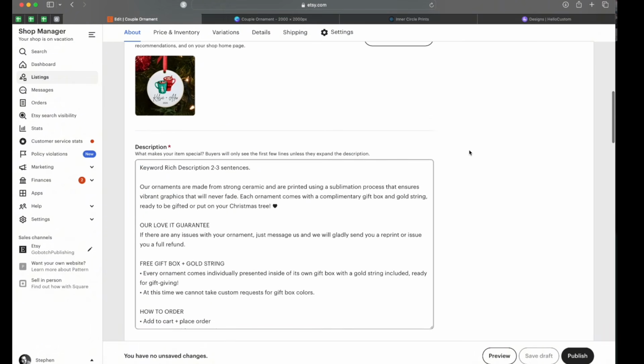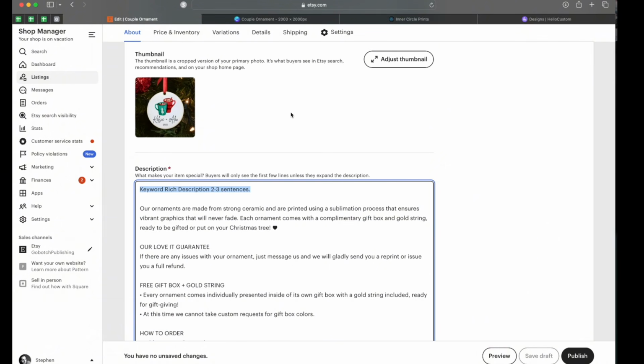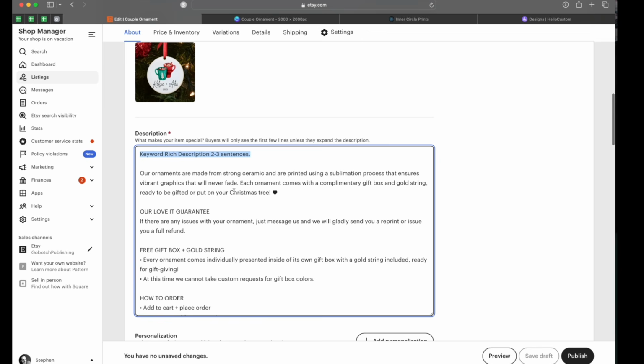Okay, let's go through the description. I use ChatGPT to create a keyword-rich description at the top of my description. And so it has to do with this specific micro market. Of course, this one would be a couple's ornament. And this is very important because Etsy is scanning every part of your listing to see who is your ideal customer. So if you can have a keyword-rich description right here, it's just going to help you get in front of the right eyes. And then I put a little intro. Our ornaments are made from strong ceramic and are printed using a sublimation process that ensures vibrant graphics that will never fade.